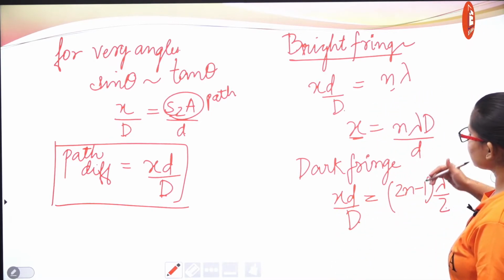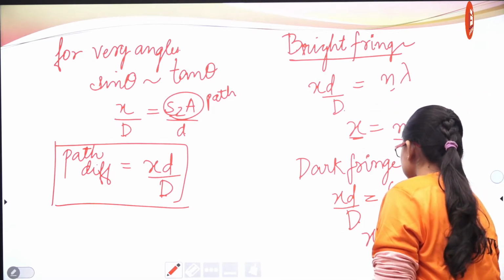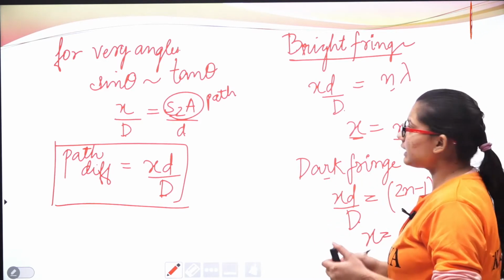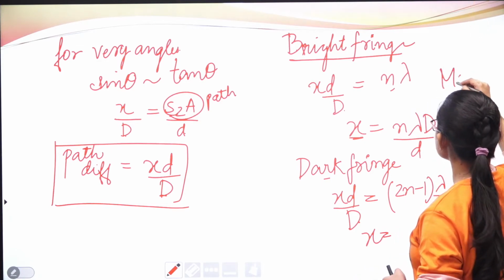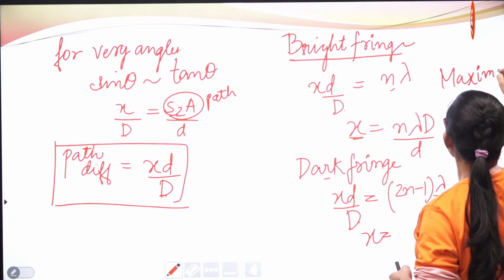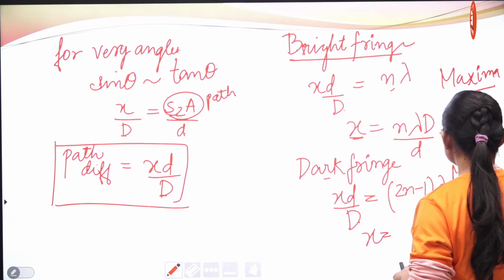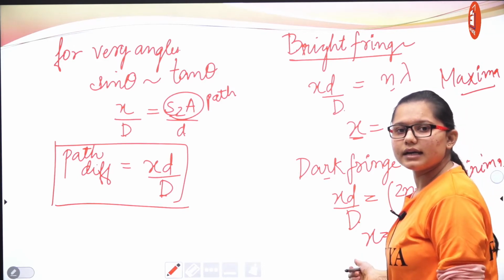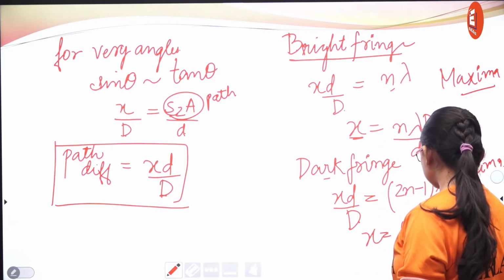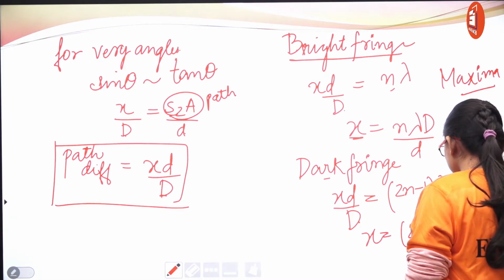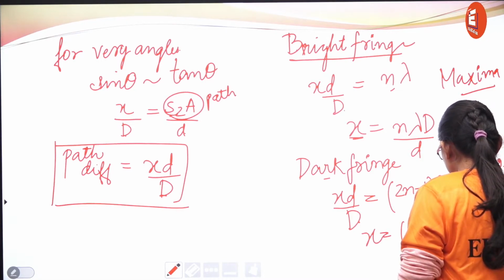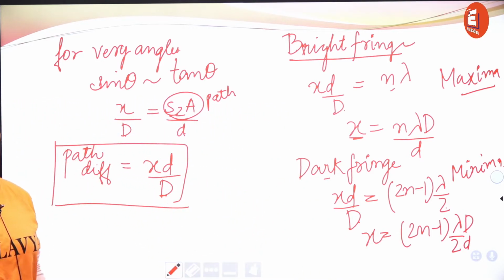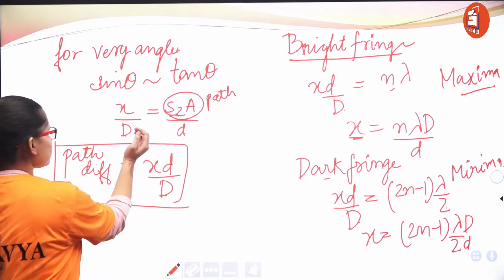In the bright case we get maxima, that is maximum intensity, and here we obtain minima, that is minimum intensity. So here x is obtained as (2n minus 1) lambda D by 2d. So these are the positions of our bright fringe and dark fringe.